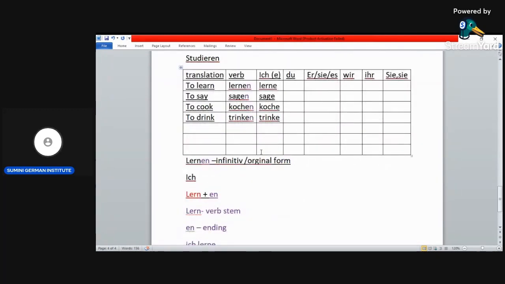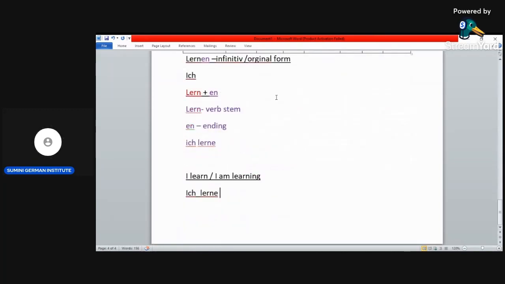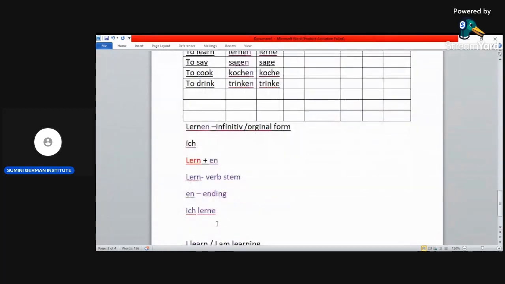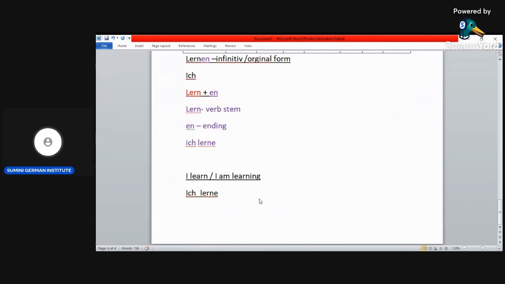So ich lerne. Okay, ich sage. Sage, to say. I say, or I am saying. In German, when you want to form a sentence, this is what happens. You begin with the personal pronoun, then the second one is the verb, then the third one is the object. You can also say, instead of saying personal pronoun, you say subject.